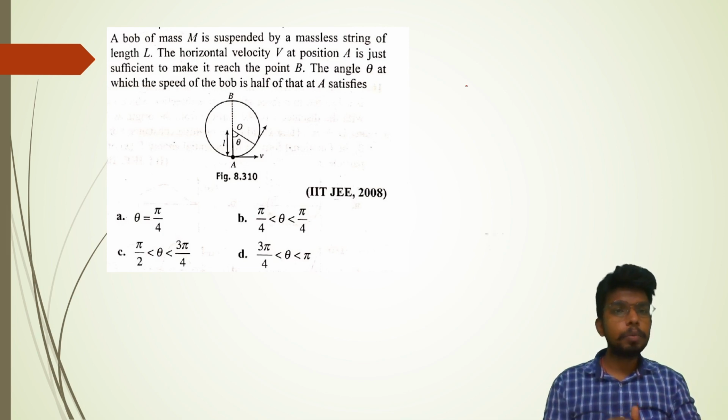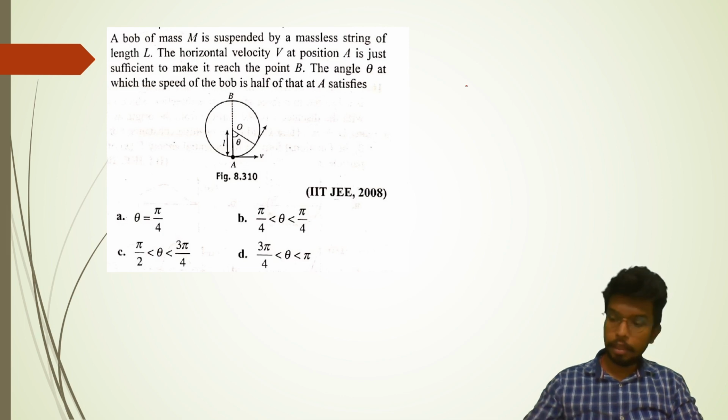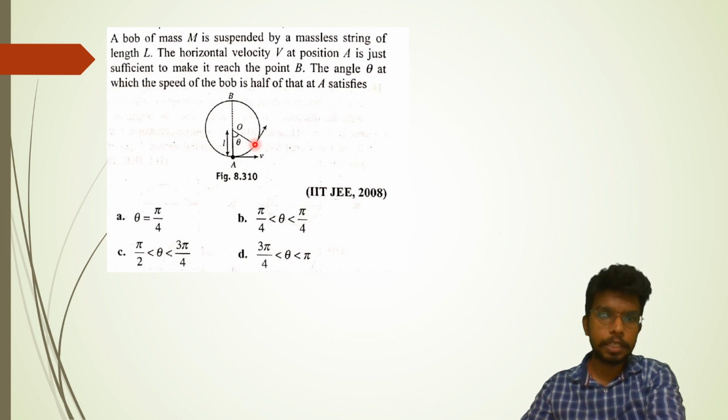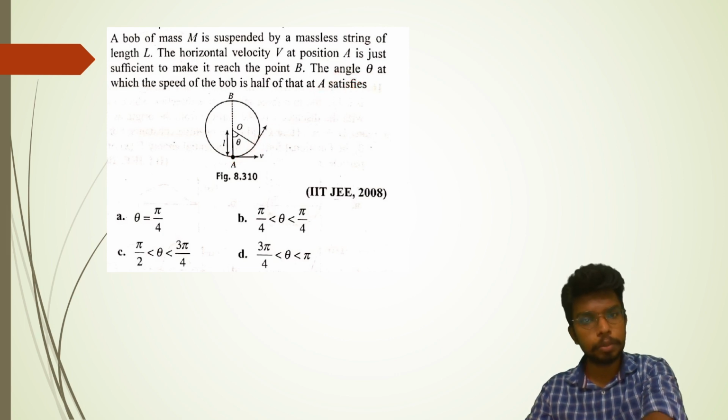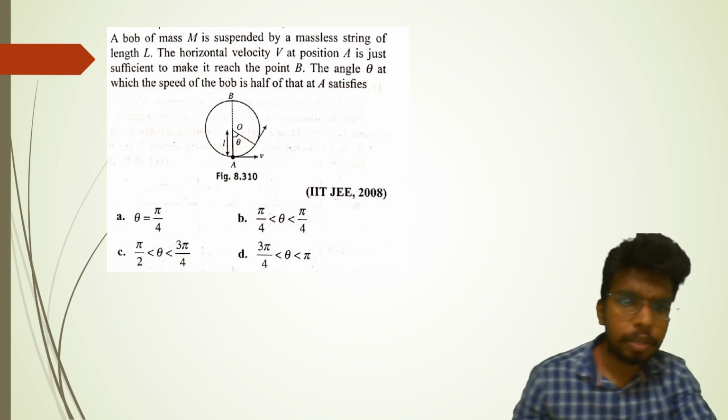The angle theta at which the speed of the bob is half of that at A satisfies... At this point, it has been mentioned that the velocity is half. At this point the velocity is, let's say, v, and here it is v by 2. So the question is, for what value of theta will this be satisfied? Let's try to find it out.